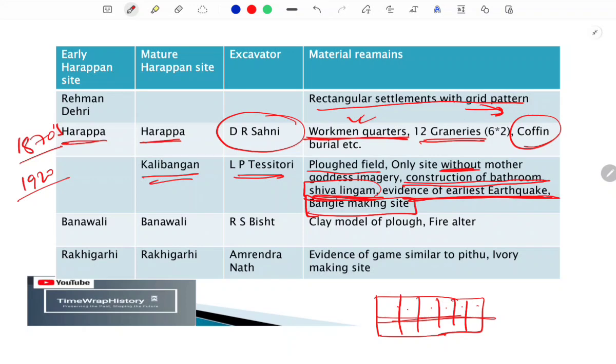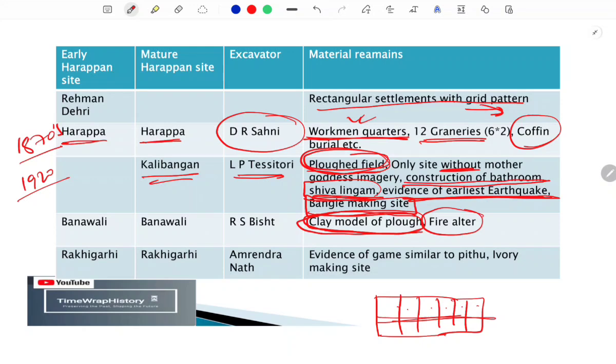The next site is Banawali, and it was excavated and found by R.S. Bisht. In Kalibangan you will find the ploughed field, you have to make this difference, and in Banawali we find the clay model of a plough. Because of these two examples we can conclude that in Harappa the use of the plough was very common. We also find a fire altar from Banawali.